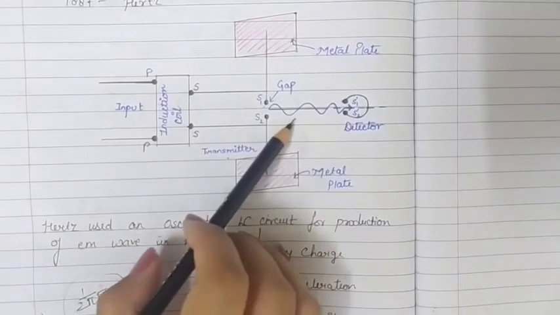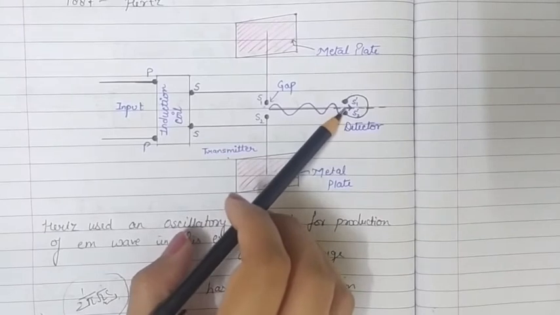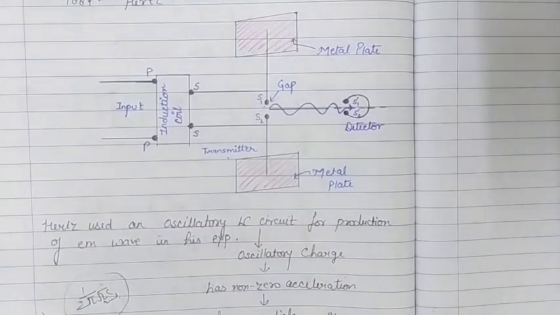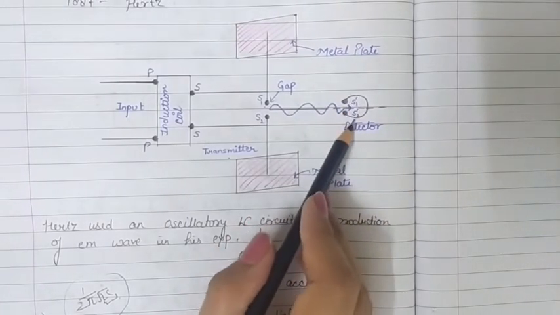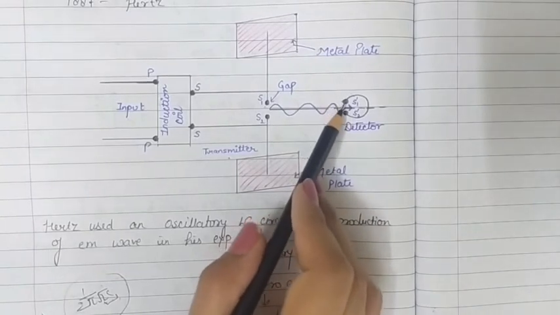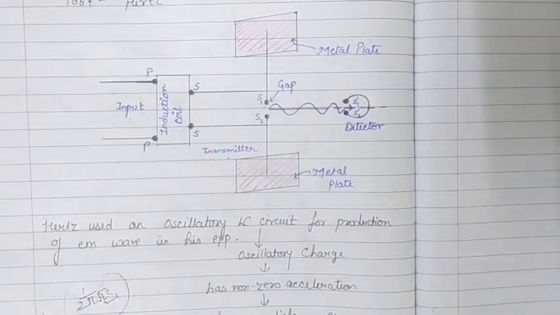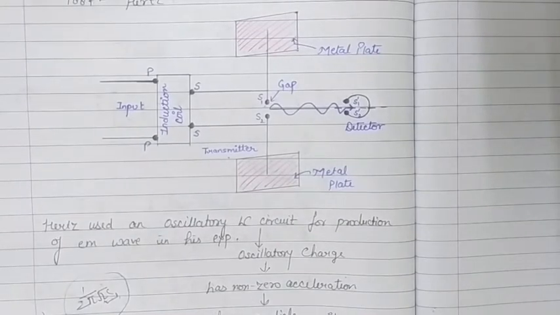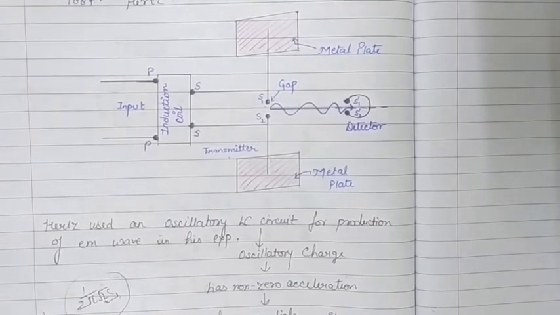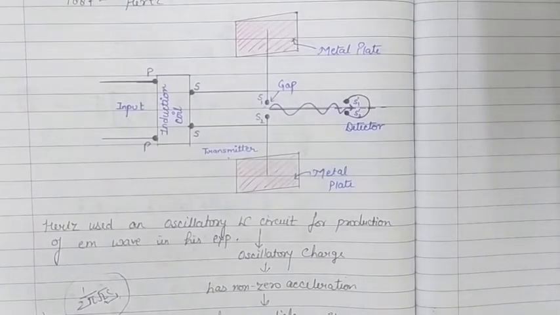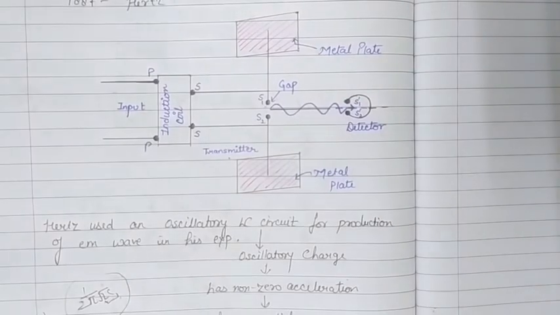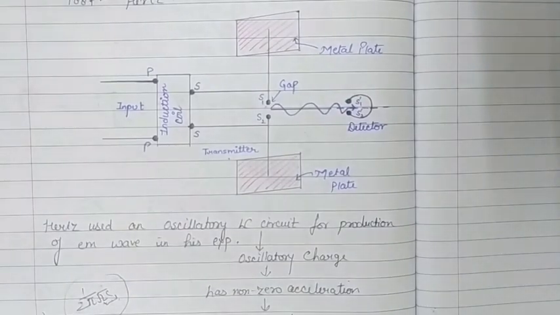So when the electromagnetic wave reaches the gap of the detector, it has a sufficiently strong electric field that it can set up a high potential difference across S1 dash and S2 dash, and because of that potential difference we can observe small sparks there. During the practical, if we can observe that spark, then it shows the existence of electromagnetic waves. So this is how Hertz explained the existence of electromagnetic waves practically. Now we will sum up all these steps one by one.